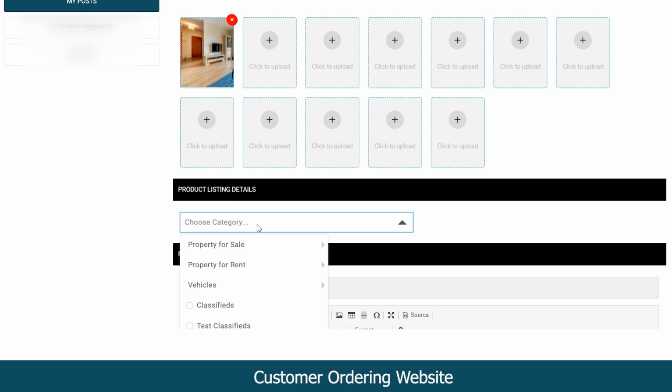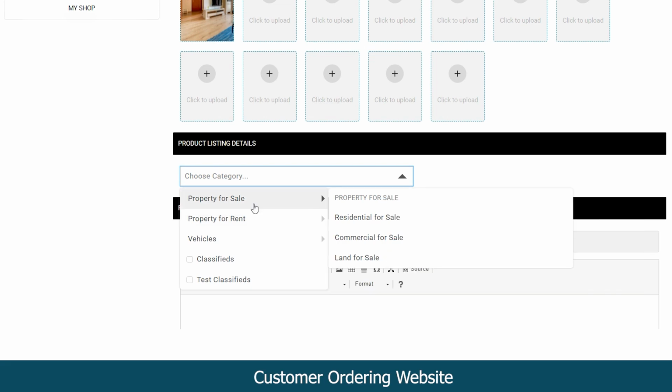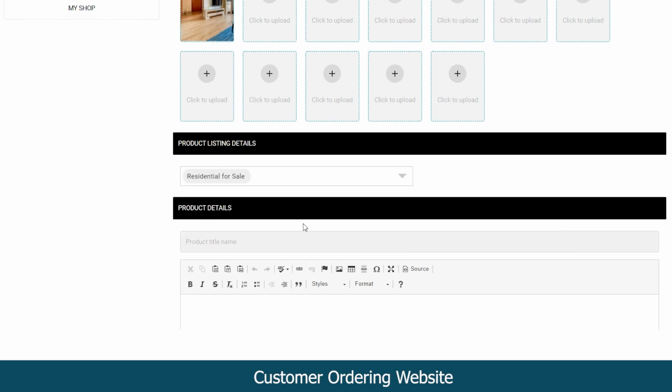Now you can select the product listing details like the category under which you want the product to be listed. Like if I want to sell this property, I will select property for sale. After that, you can select the subcategory, like whether your property is residential, commercial, or you are selling a land. Let's select residential for sale.